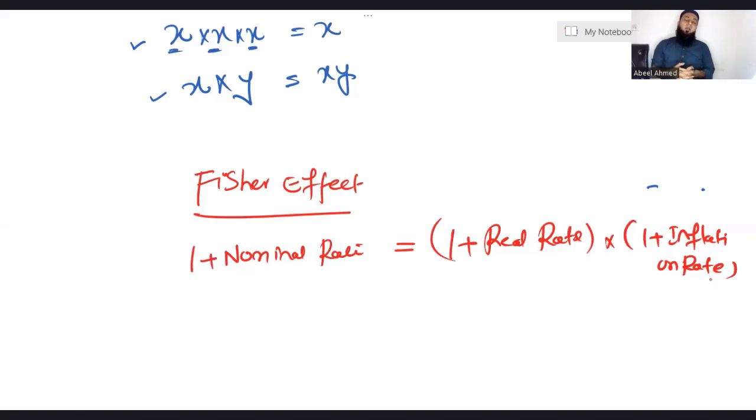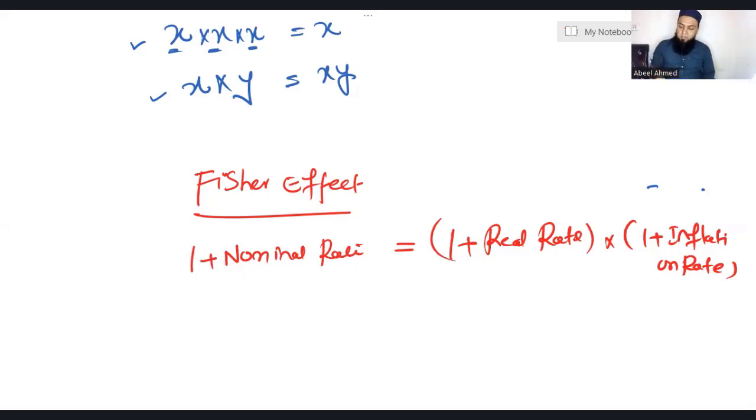You can see one thing. Real rate does not have the effect of inflation. Nominal does have the effect of inflation. Look at the formula. What are we doing? We are actually multiplying 1 plus real rate with the 1 plus inflation rate. Obviously, when we incorporate inflation to the real rate, it becomes nominal rate. Nominal rate means with inflation.